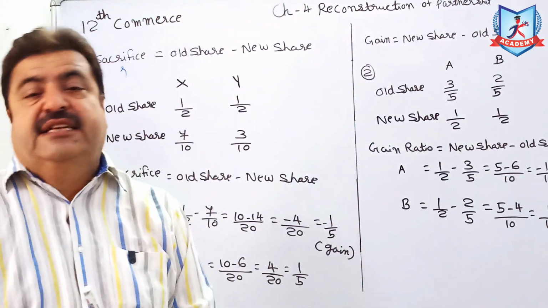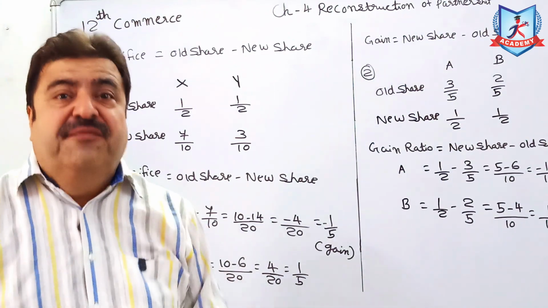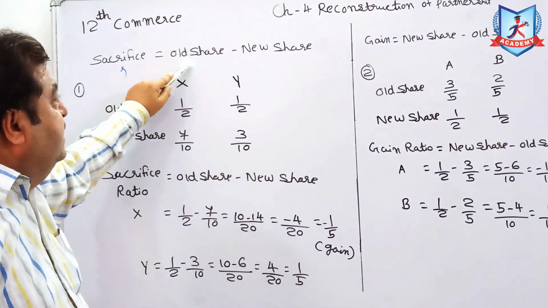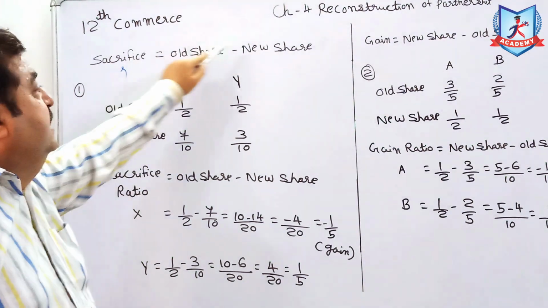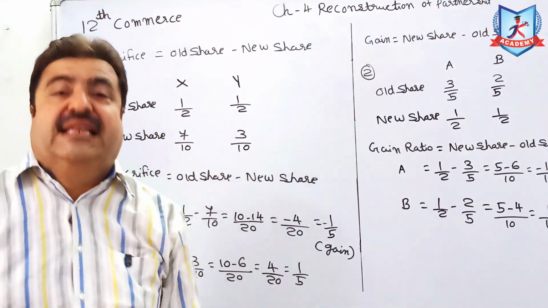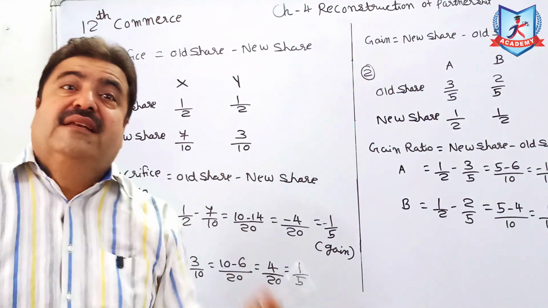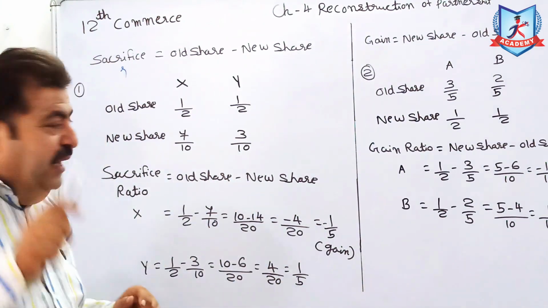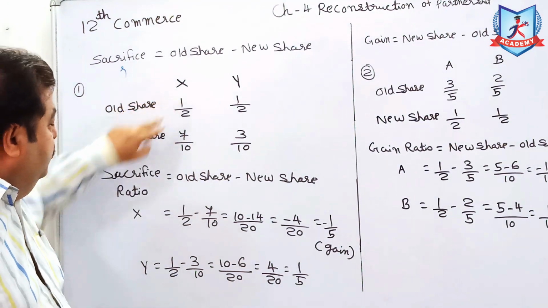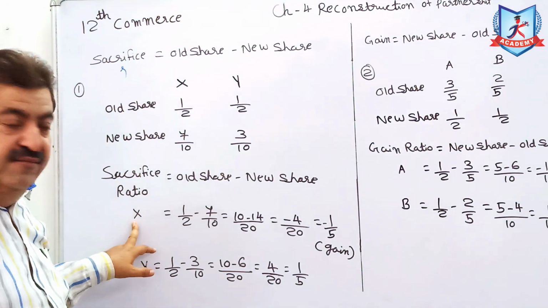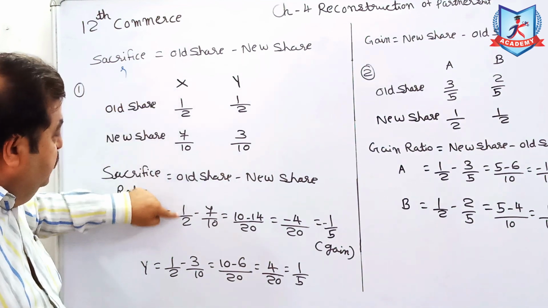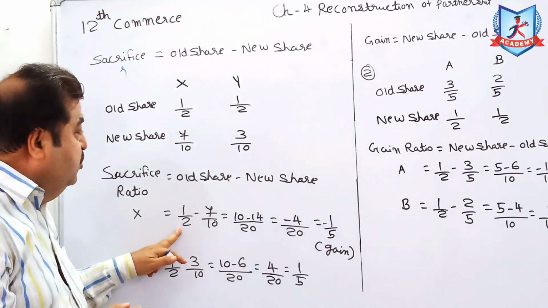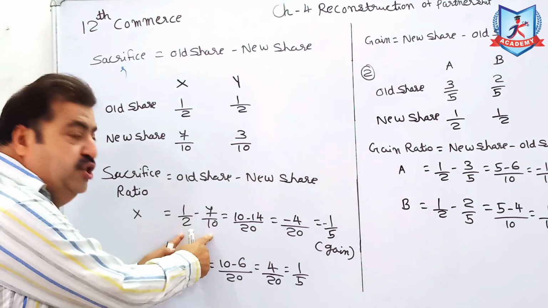Now, find out the sacrifice ratio. Sacrifice ratio is equal to old share minus new share. Suppose you used to get 5 lakhs and now you are getting 4 lakhs, it means 1 lakh is the sacrifice. Your ratio is given, so you have to write it in that form only. What is the old share? 1/2. Let us find the sacrifice made by X. X, old 1/2, new 7/10. Old share minus new share. Old is 1/2, new is 7/10. Keep these two in your mind.